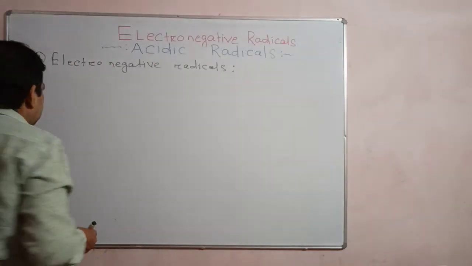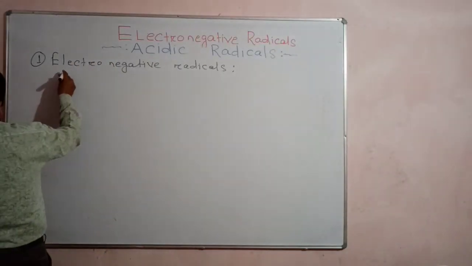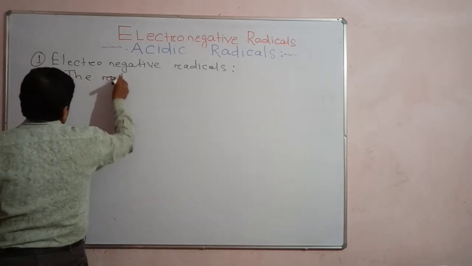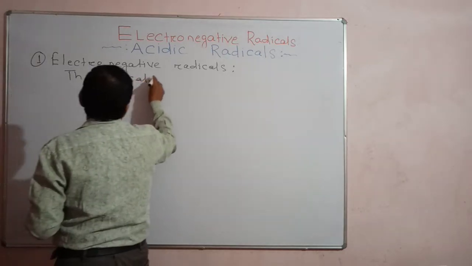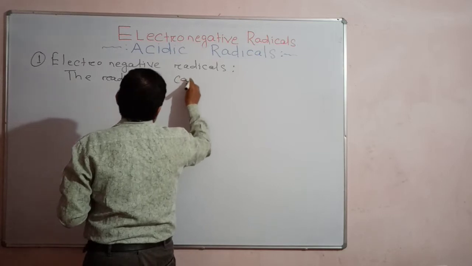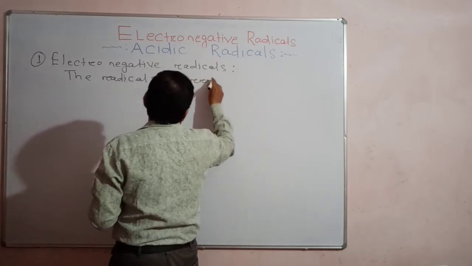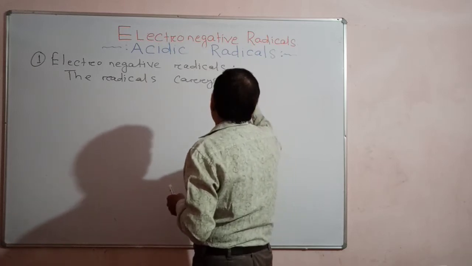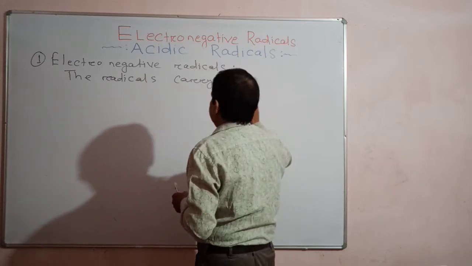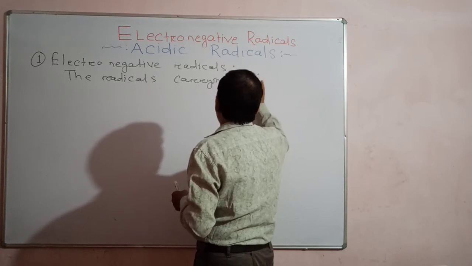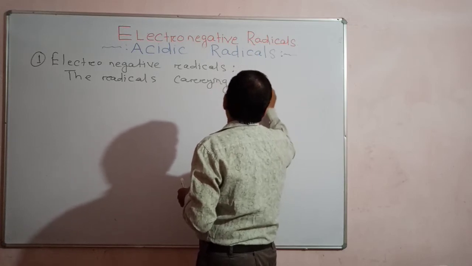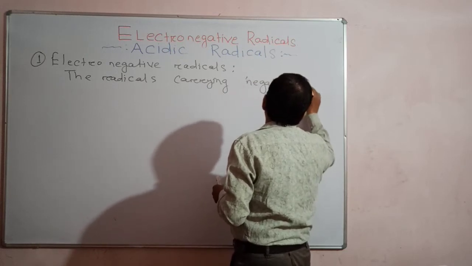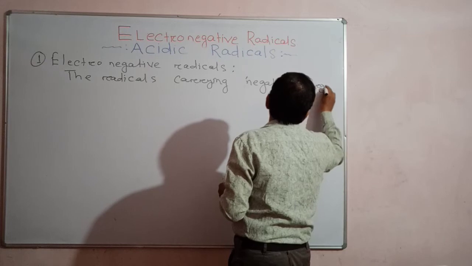Electronegative radicals means the radicals or ions carrying which charge, positive or negative? Negative charge, not positive charge.